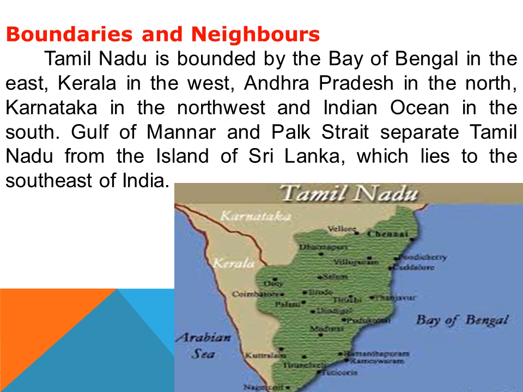Karnataka, you see, is in the northwest. So these all are the boundaries.